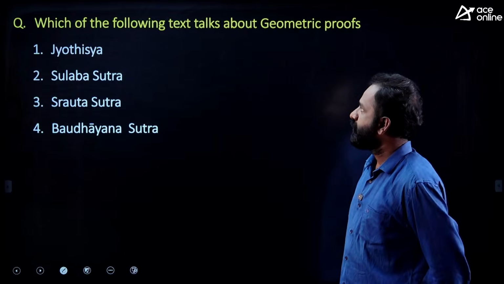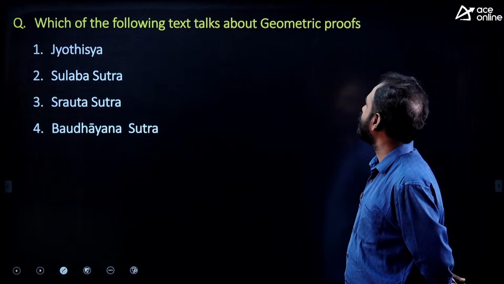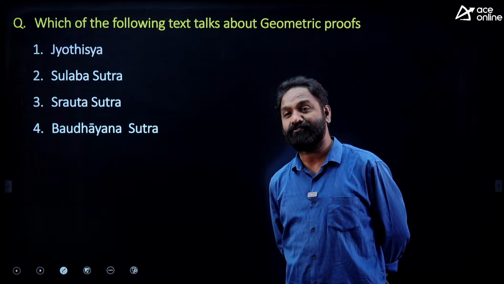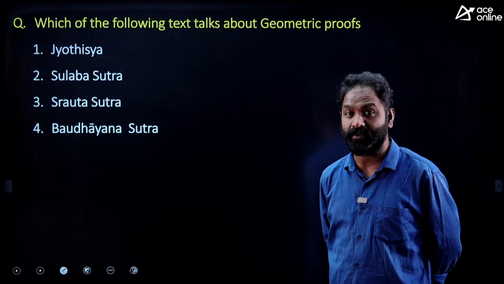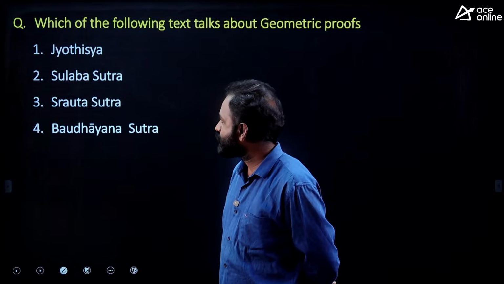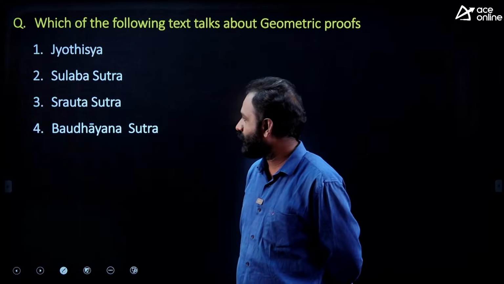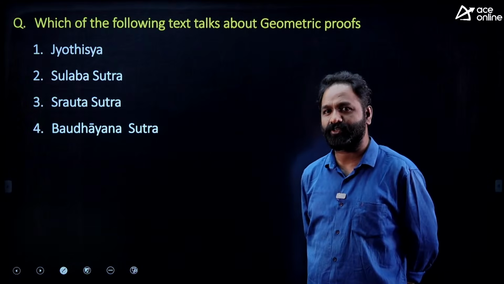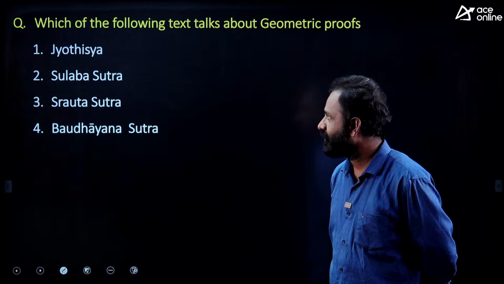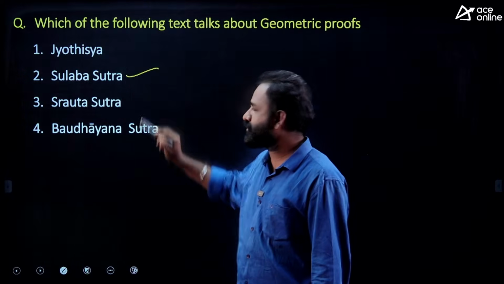Next, which of the following texts talks about geometric proofs? Jyotisha, Sulabha Sutra, Srauta Sutra and Baudhayana Sutra. It is nothing but the Sulabha Sutra.